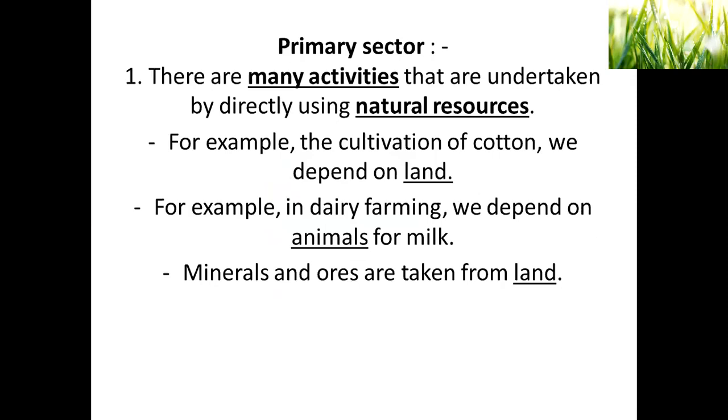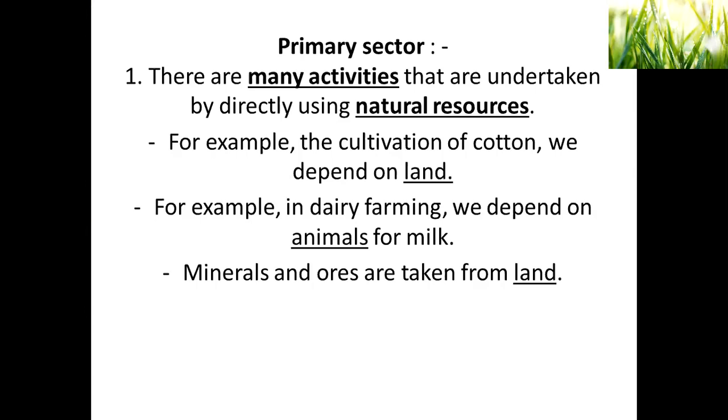Primary sector: there are many activities that are undertaken by directly using natural resources. For example, for cultivation, we depend on land. In dairy farming, we depend on animals for milk. Minerals, iron ore and different ores are taken from land.